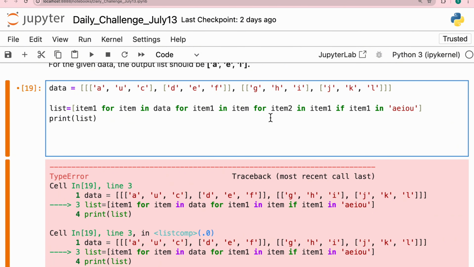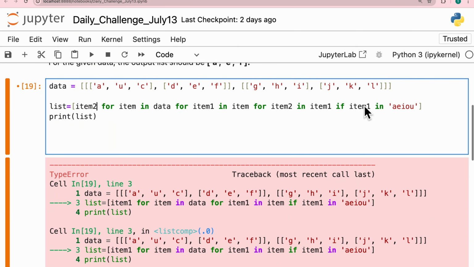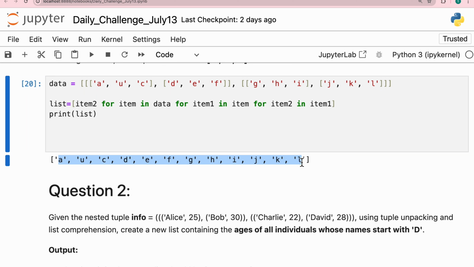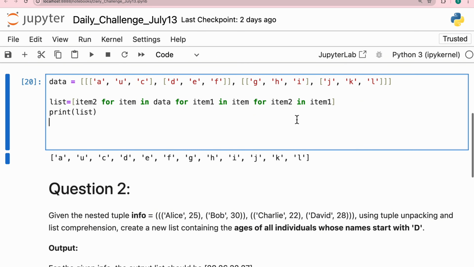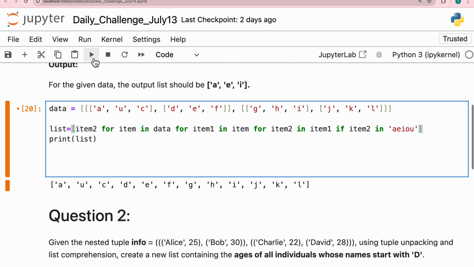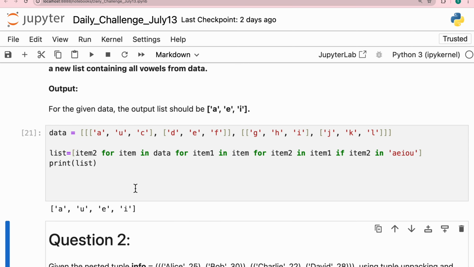Okay, now what we want to print, we want to print item 2, and item 2 is of character type. Let's replace this, right? Let's remove this now. Now when I print list, I see I have got access to all the characters. Now I can easily put my condition if item 2 in AEIOU, and I'll print this, I'll close this. Now when you write down this, you will get the solution.